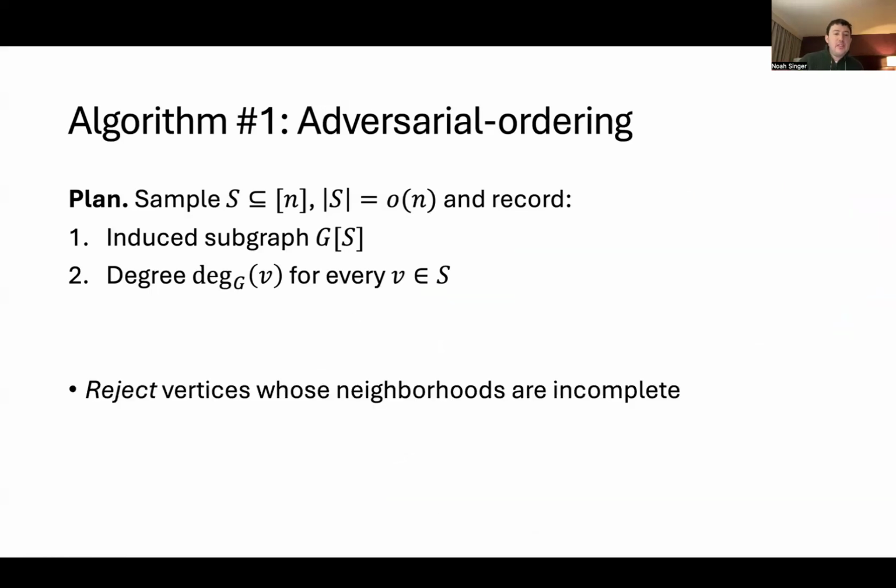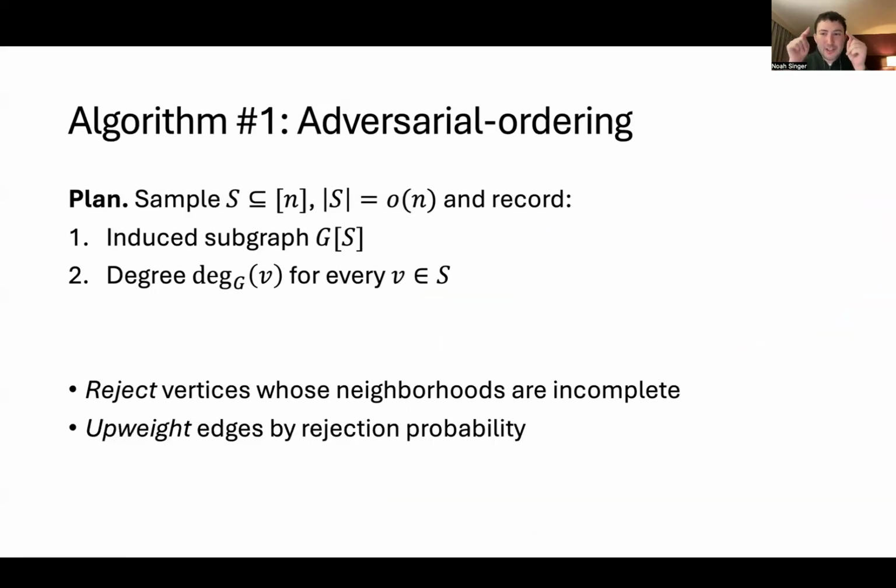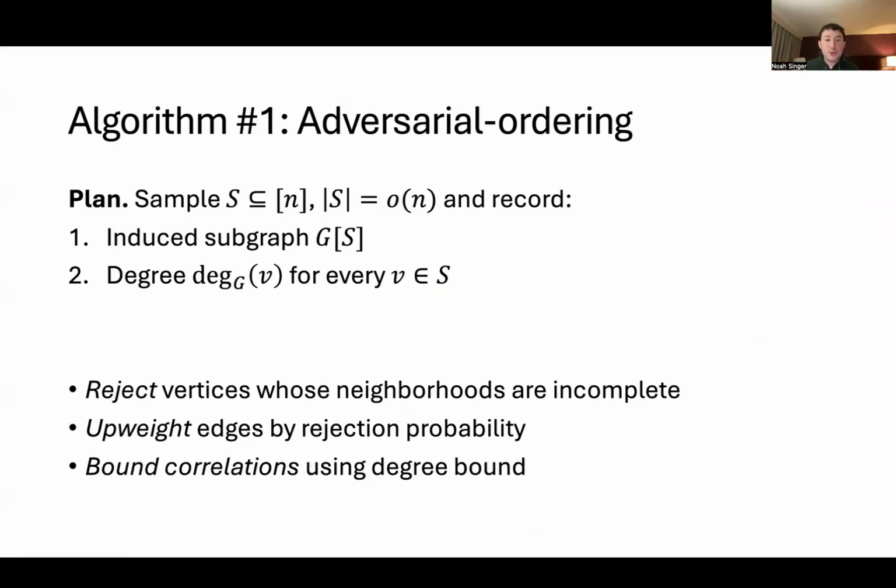And so the general idea here is we can look at this induced subgraph and this degree information. We reject all the vertices whose neighborhoods are incomplete, and then we're left with maybe some edges where we actually know the neighborhood types of both of their endpoints. Then we have to do some upweighting because there's a high rejection probability, even though it's a constant. There's also correlations between different edges because if one edge and another edge are nearby, like they're connected by short paths, then they're likelier to both be included, that they both won't reject.